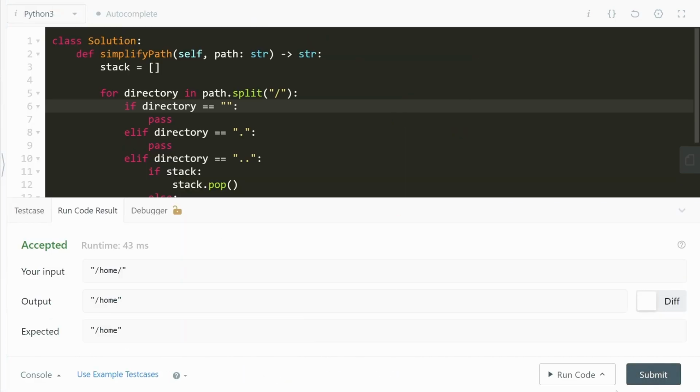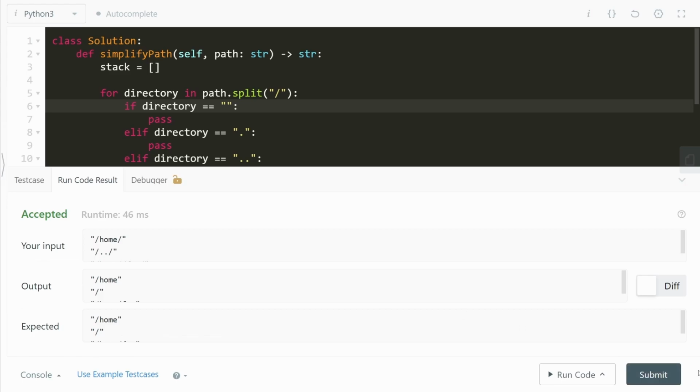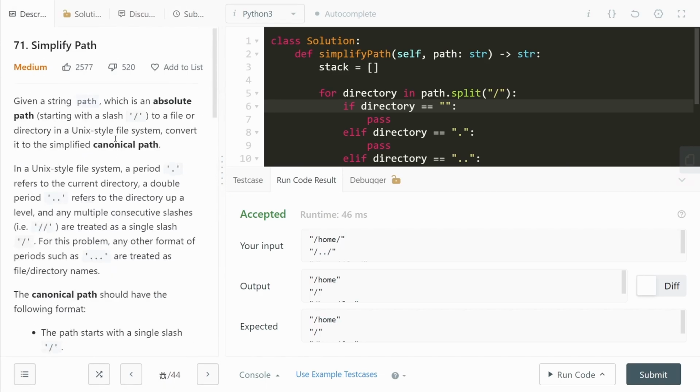Let's test this out on a bunch of input test cases. Looks to be correct, so let's go ahead and submit this. And we get it accepted. All right, so this is it for the solution to the problem, simplify path.